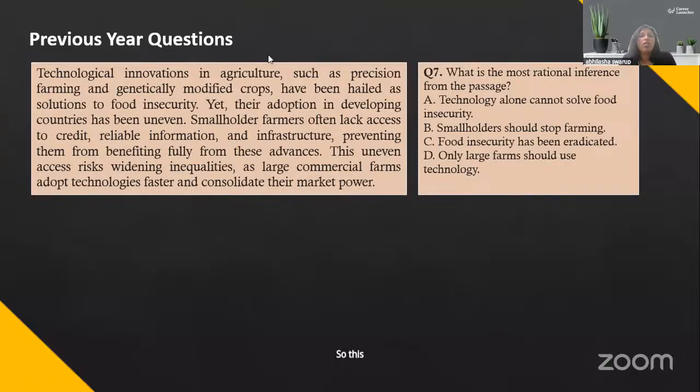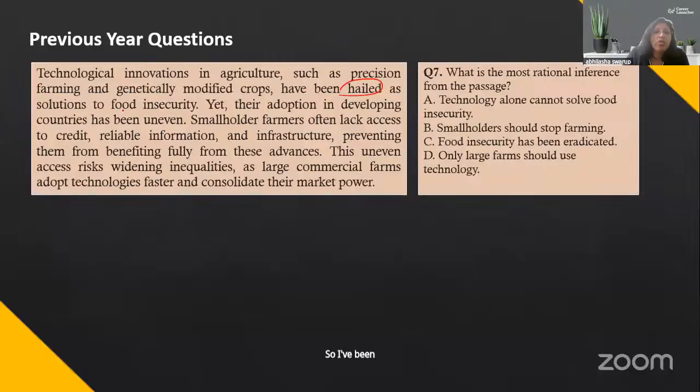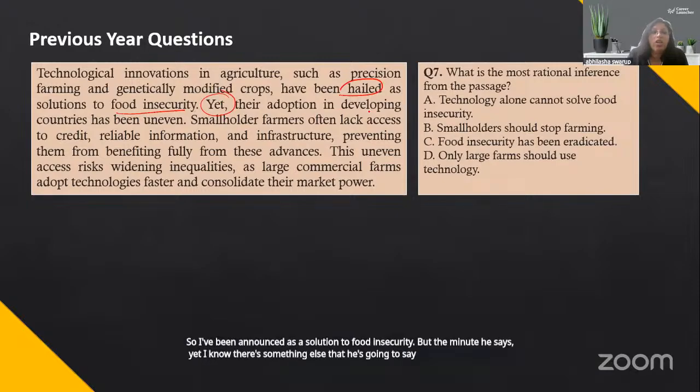So this one says technological innovations in agriculture, such as precision farming and genetically modified crops, have been hailed, so have been announced, as a solution to food insecurity. But the minute he says, yet, I know there's something else that he's going to say. Yet their adoption in developing countries has been uneven.